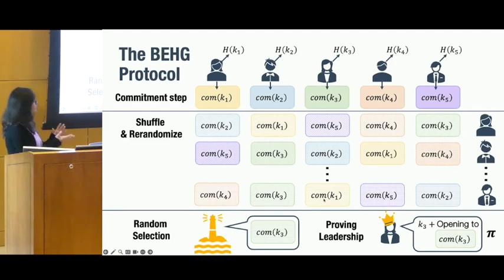The last thing is just the usual thing. So this party will publish a block, and it will also publish a proof pi along with the block. And this proof will include the value k3 and some opening to this commitment. So now anyone can use this proof pi to check that this party is indeed the chosen leader.